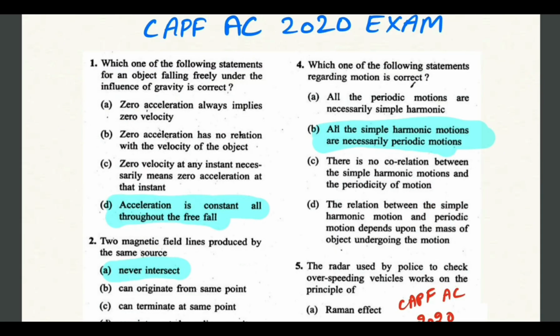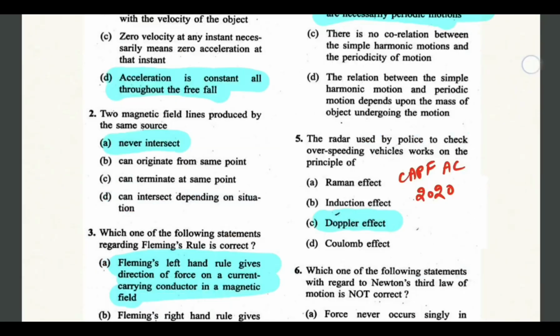We have seen this first question in 2022 also. This is about which one of the following statement is correct regarding an object falling freely under the influence of gravity. So D would be correct answer, where acceleration is constant all throughout the free fall. So this has been repeated several times, so just remember this, that acceleration is constant throughout the free fall.